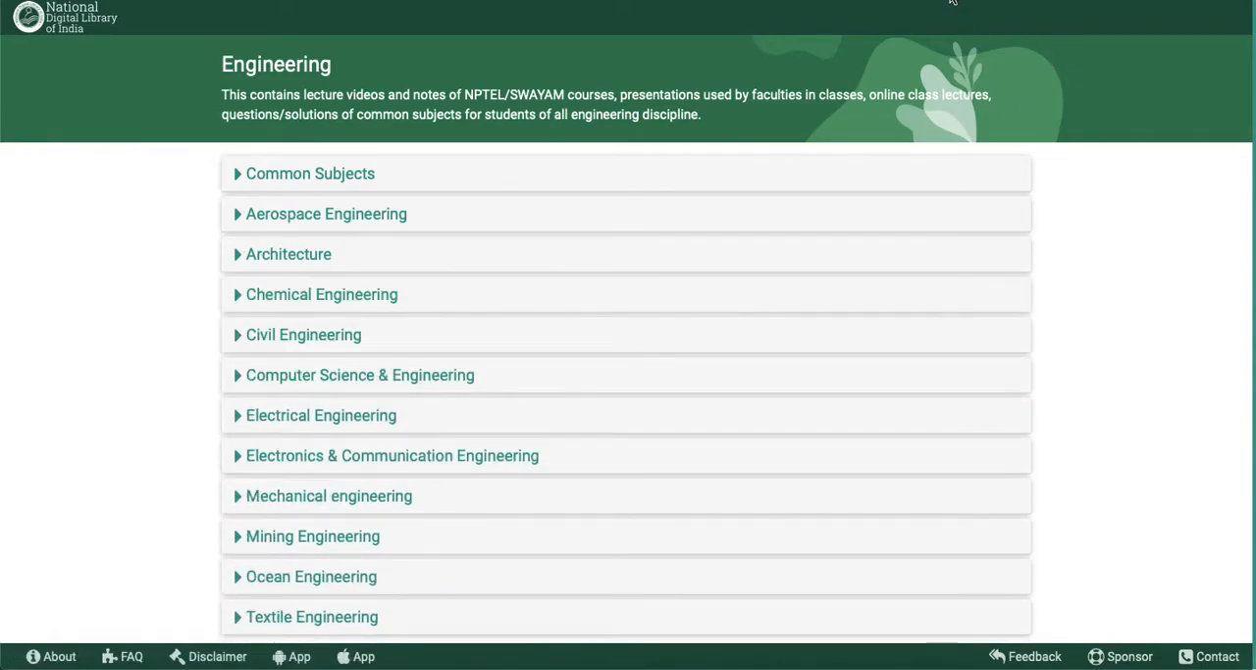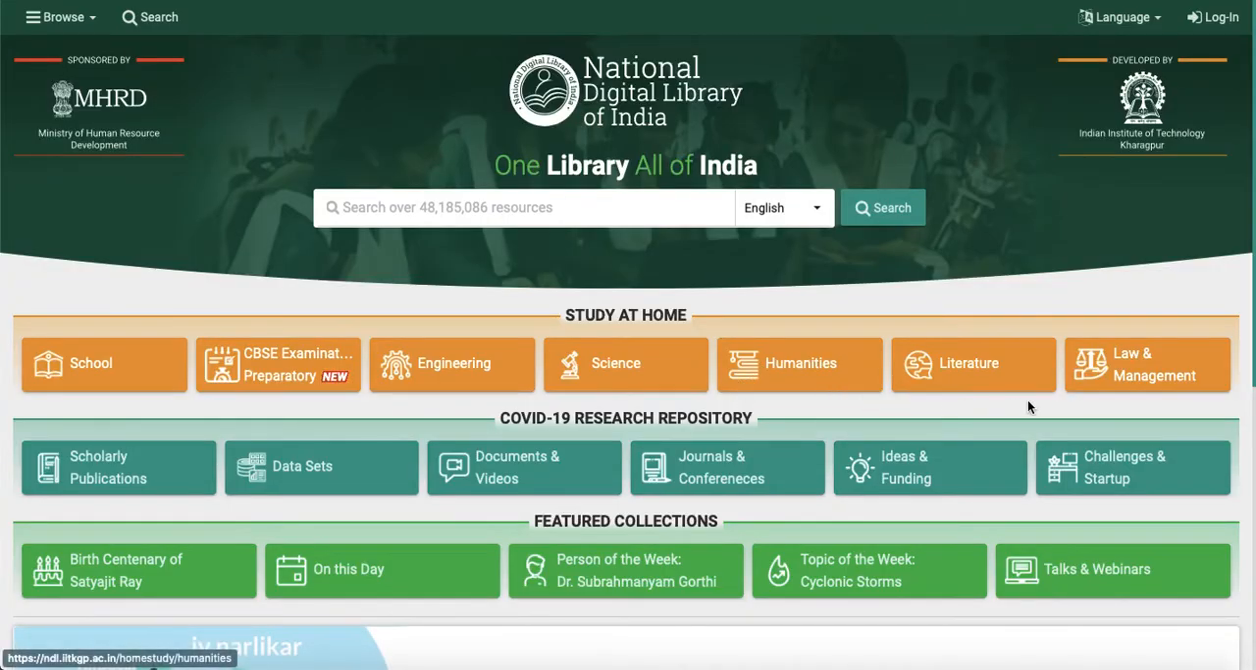And similarly, you can do the same thing for humanities, for literature and law and management. So this is the thing where you can scroll all the details. Now they have also published a COVID-19 research repository, which means here you will get all the details related to the COVID-19